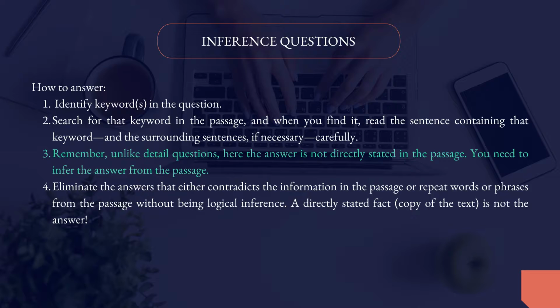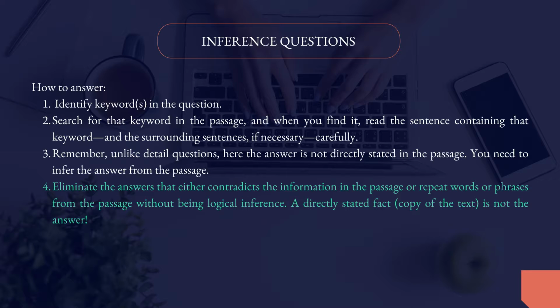It is not directly there. Number four, eliminate answers that either contradict the information in the passage or repeat words or phrases from the passage without being logical inferences. In other words, a directly stated fact, that is a copy of the text, is not the answer. Whenever you see that, just cross it out. That's not the answer. Inference questions, answers cannot be directly stated.